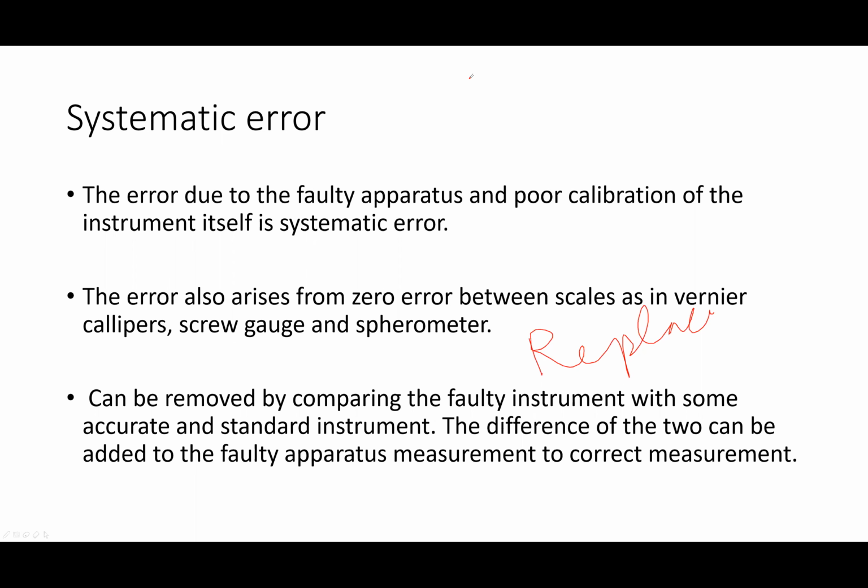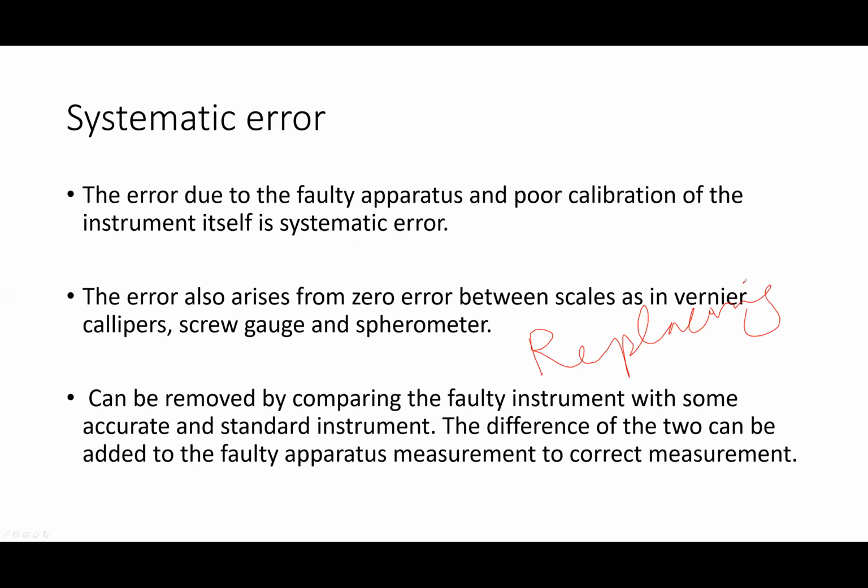This error might be due to zero error, due to the misuse of instruments, and this error can be reduced by replacing the instrument by any one.